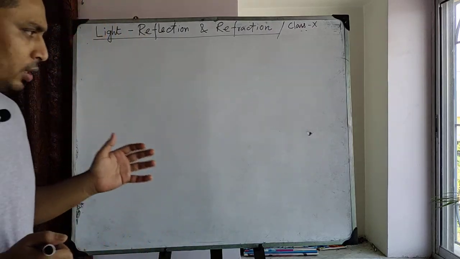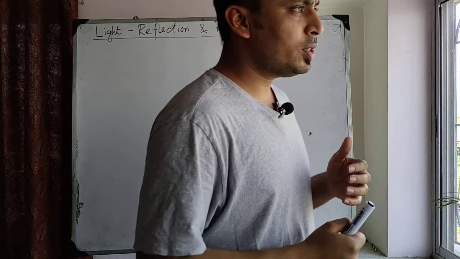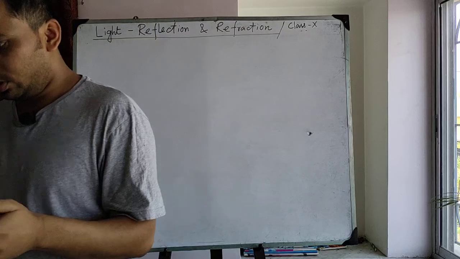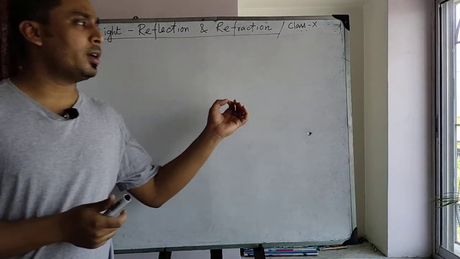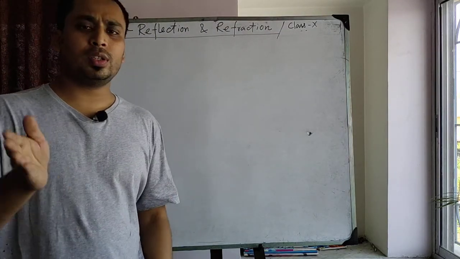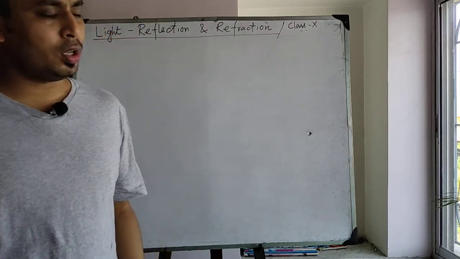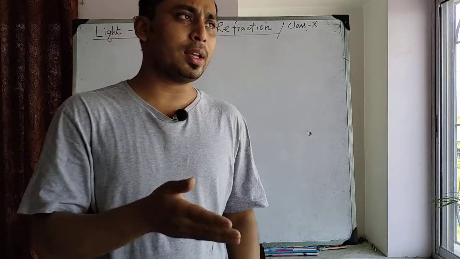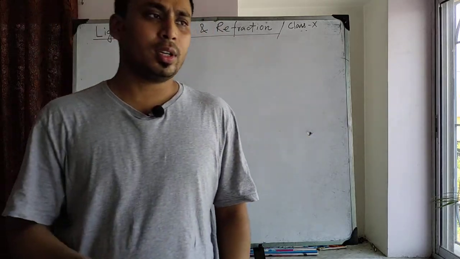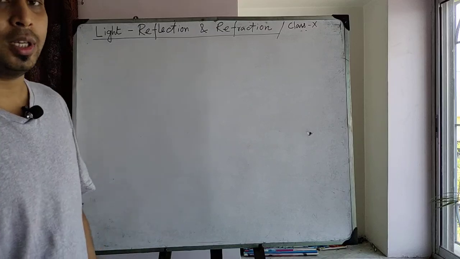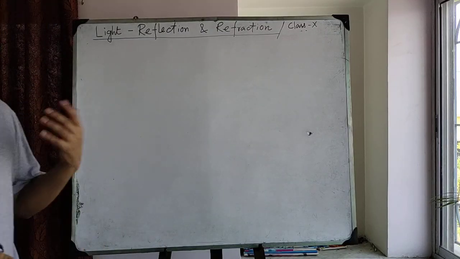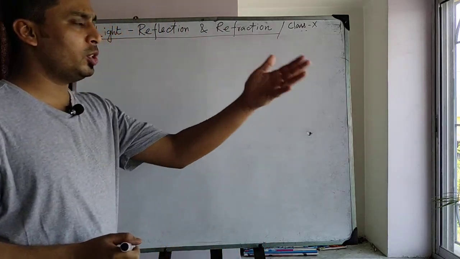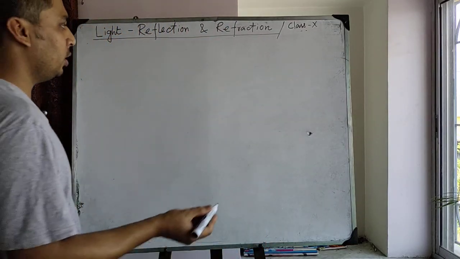Okay. Now what is a medium? You will hear the word medium. Medium means that through which the light travels. That means if the light travels through air, then air is a medium. If it travels through glass, then glass is the medium. If it travels through water, then water is the medium. Okay. So for reflection, what happens when light travels from one medium to another medium?